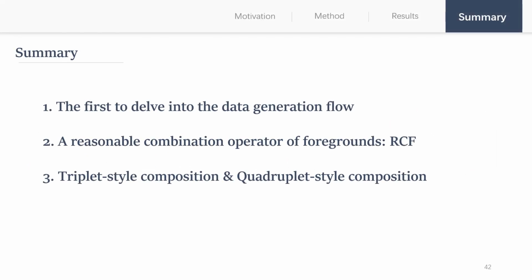In summary, we are the first to delve into the data generation flow. We propose a reasonable foreground combination operator, RCF. On the basis of foreground combination, we propose triplet-style composition and quadruplet-style composition. Being the first work that delves into the data generation flow in deep image matting, we believe our work points a good direction for addressing deep matting with improved composition styles.